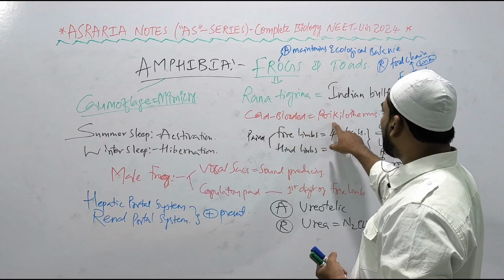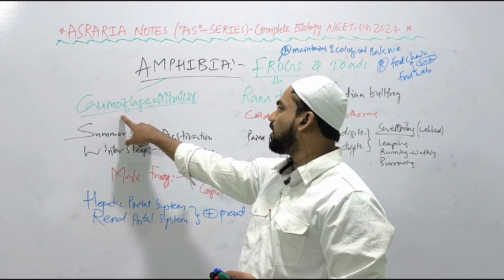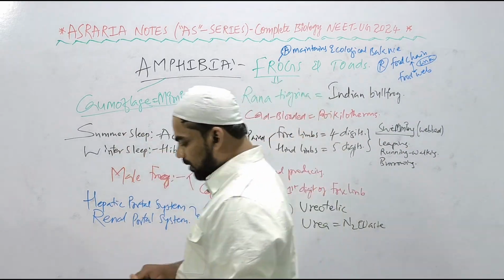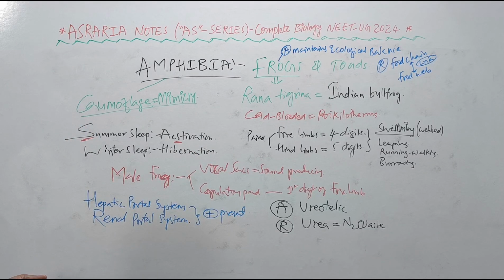They are cold-blooded, poikilothermic animals, and they show camouflage. They change their color based on the environmental requirement. That property is called mimicry. They show estivation, summer sleep, S for summer, S for estivation, right? And winter sleep is known as hibernation.